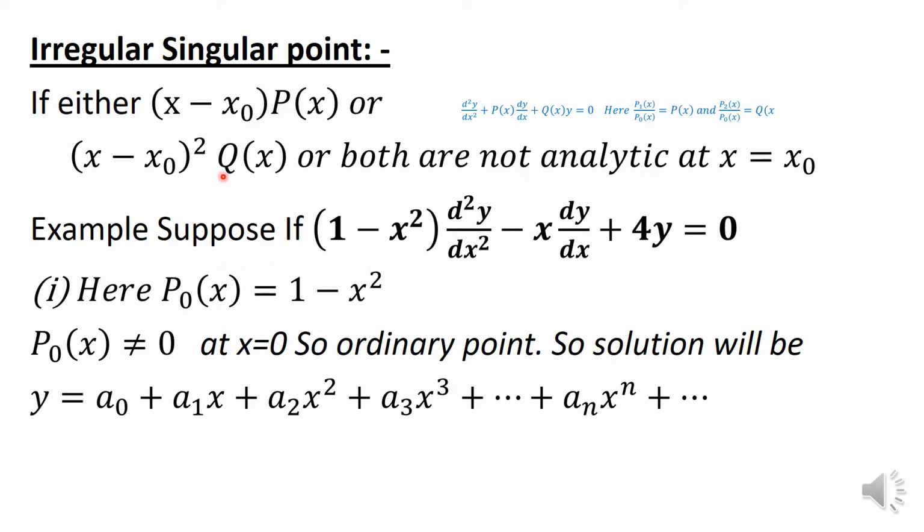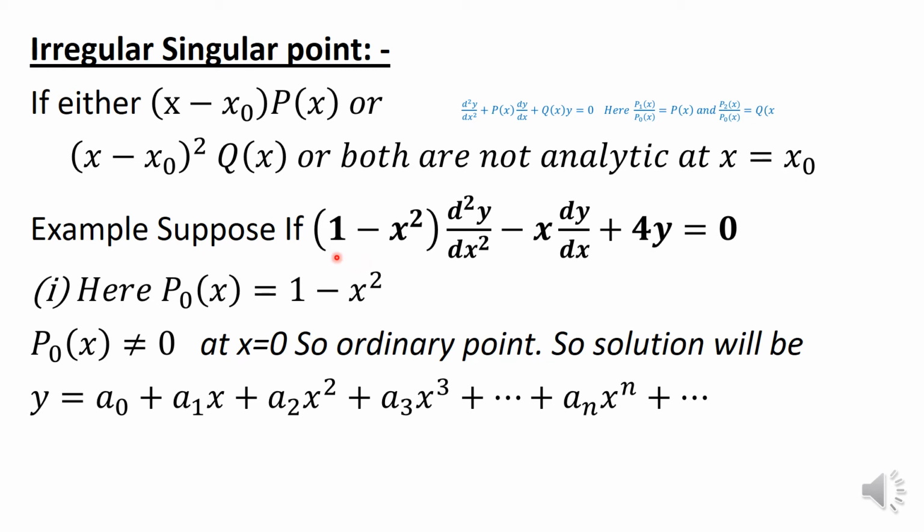Similarly, if you want to check irregular, then you find the value of x minus x naught into Px, and x minus x naught whole square into Qx. If both are not analytic here, means not differentiable at a particular point, then it is irregular. Now, an example we can discuss. Suppose this type of question is given. We want to check whether this is an ordinary point or singular point.